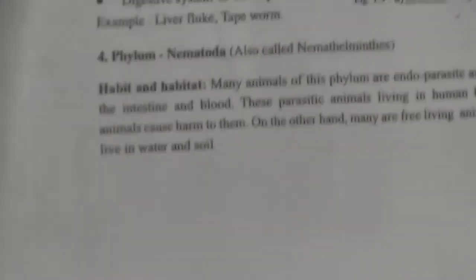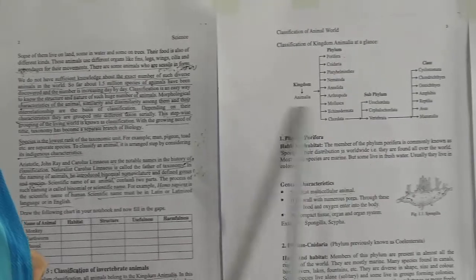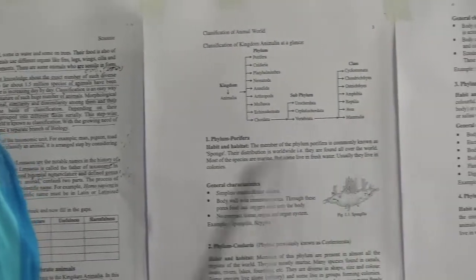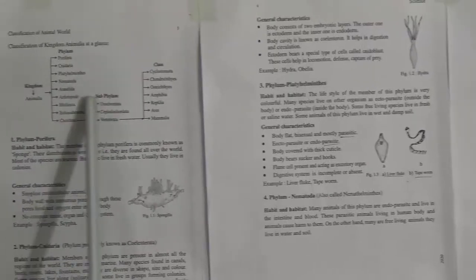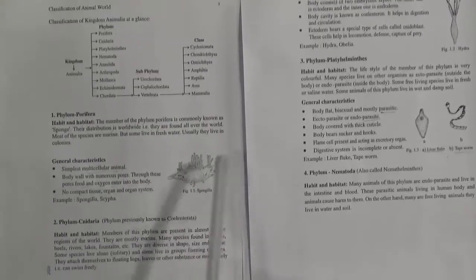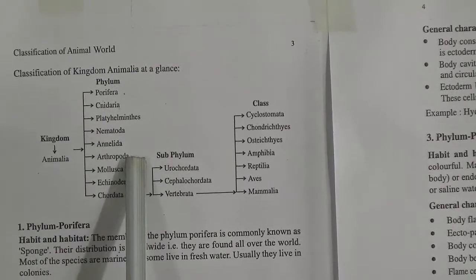So my dear students, today we have learned the classification of animals. At first we learned the definition of classification, then the classification of kingdom Animalia, and then we learned the habit and habitat and general characteristics of phylum Porifera, Cnidaria, Platyhelminthes, Nematoda, Annelida and Arthropoda.